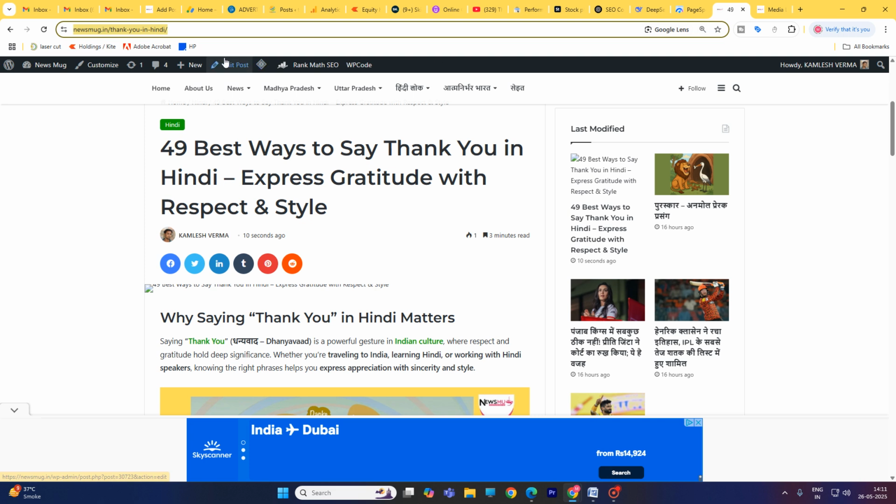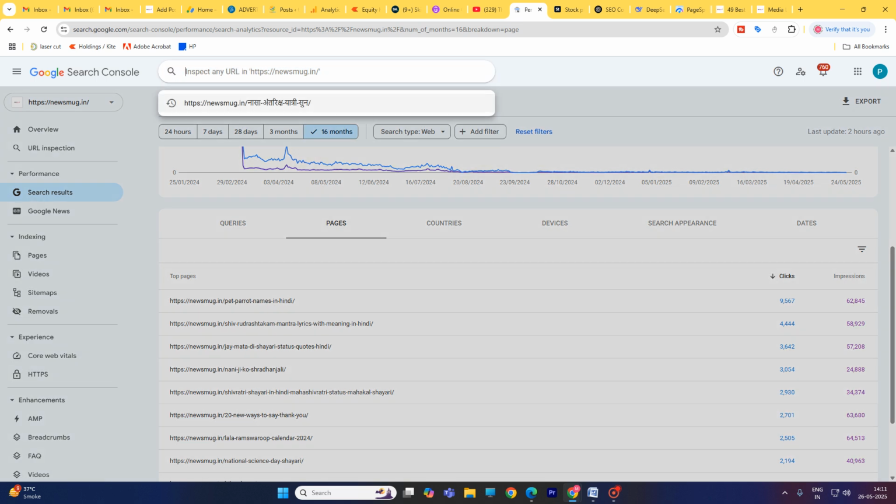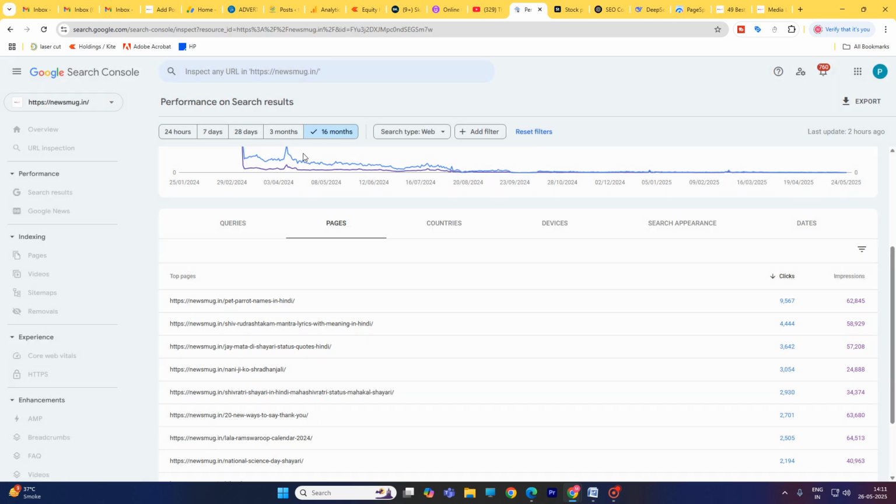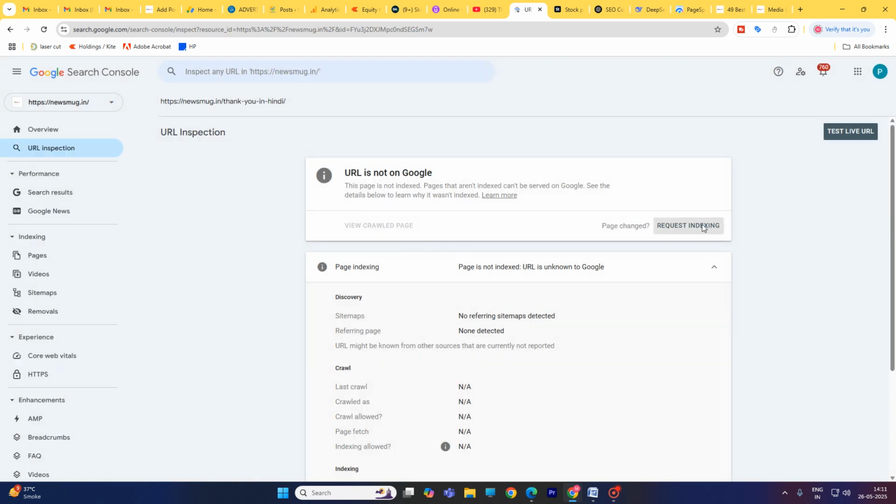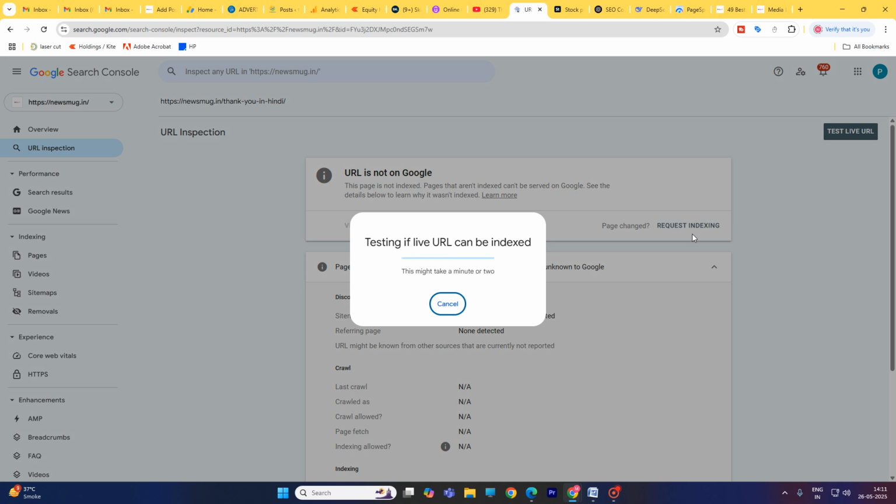Okay, after writing, you must submit your post to Google. Inspect your URL in Google Search Console, so that this post will be indexed. After 5 or 10 minutes, your post will be indexed on Google. So just inspect your URL using Google Search Console, and after that, test your live URL.